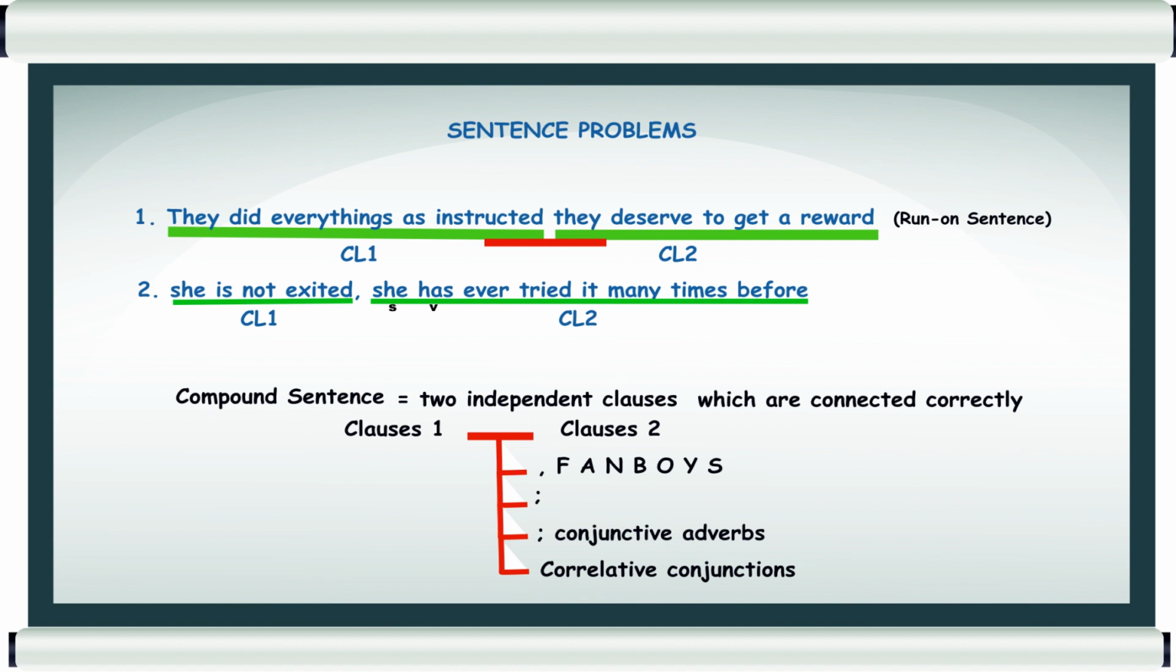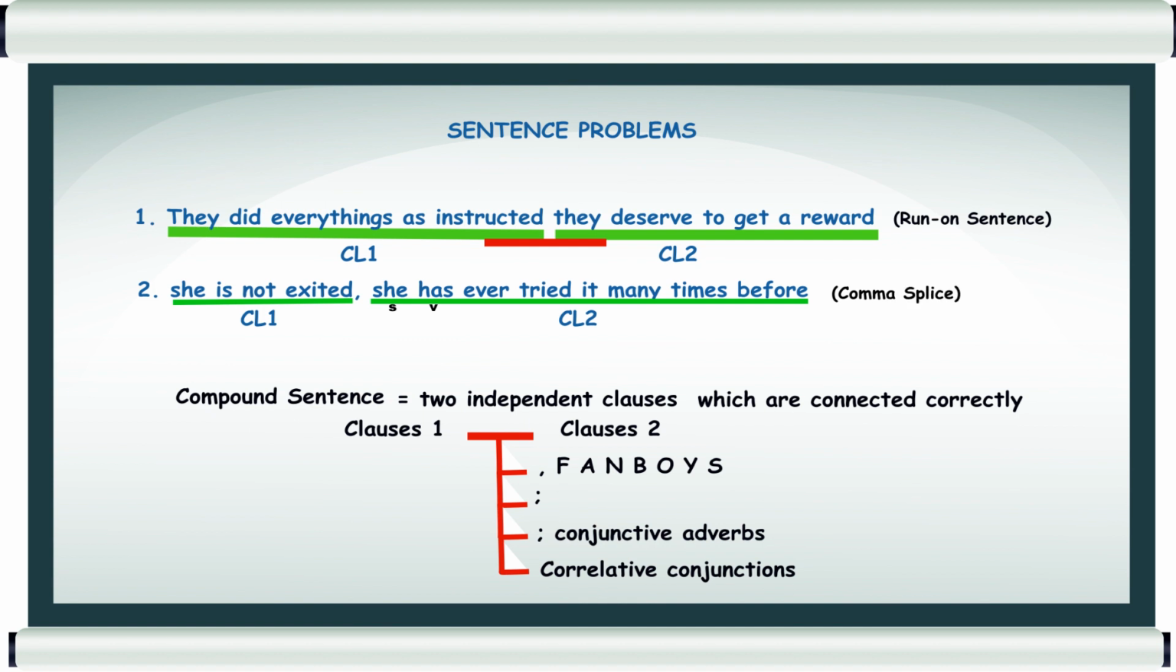The connectors for two independent clauses are comma and FANBOYS, semicolon, semicolon and conjunctive adverb, or correlative conjunction. So if you just use a comma here, it means that this is not a compound sentence. And the problem of this sentence, we call it a comma splice.